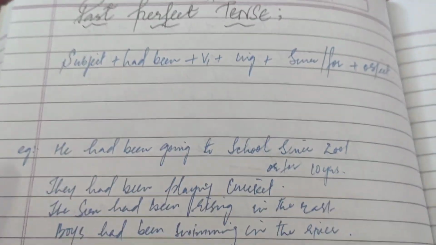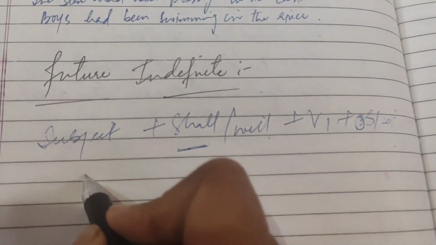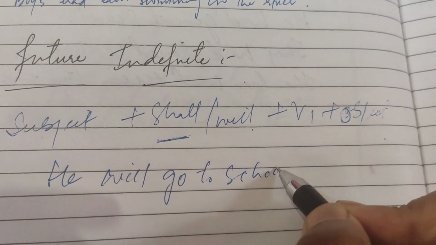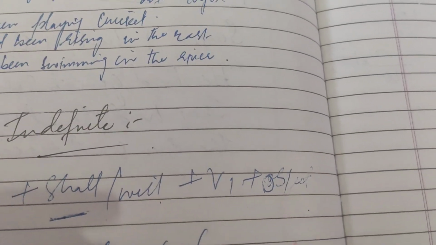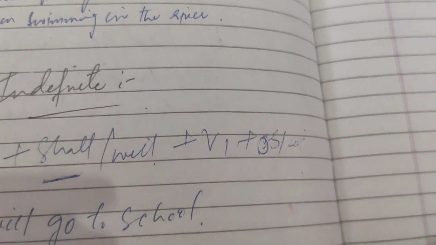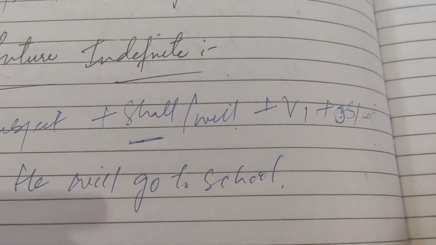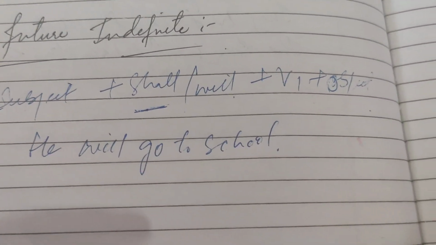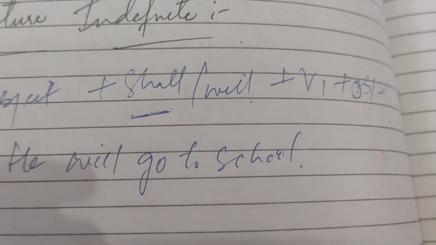Like, we will try to form future sentences about going to school. So it will be: he will go to school. Then they will play cricket. The sun will rise in the east. Boys will swim in the river. Like this. While forming the negative, we have to induce negation, that is not. He will not go to school. They will not play cricket. The sun will not rise in the east. Boys will not swim in the river.